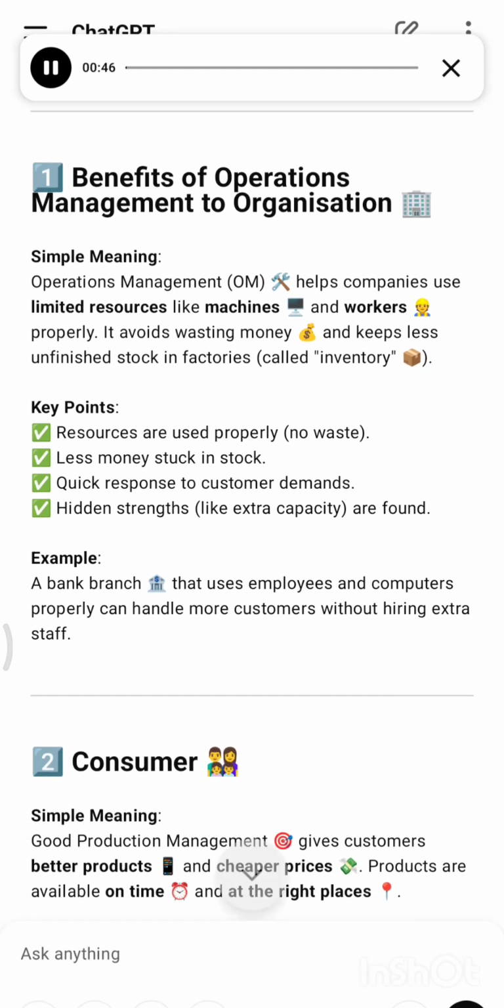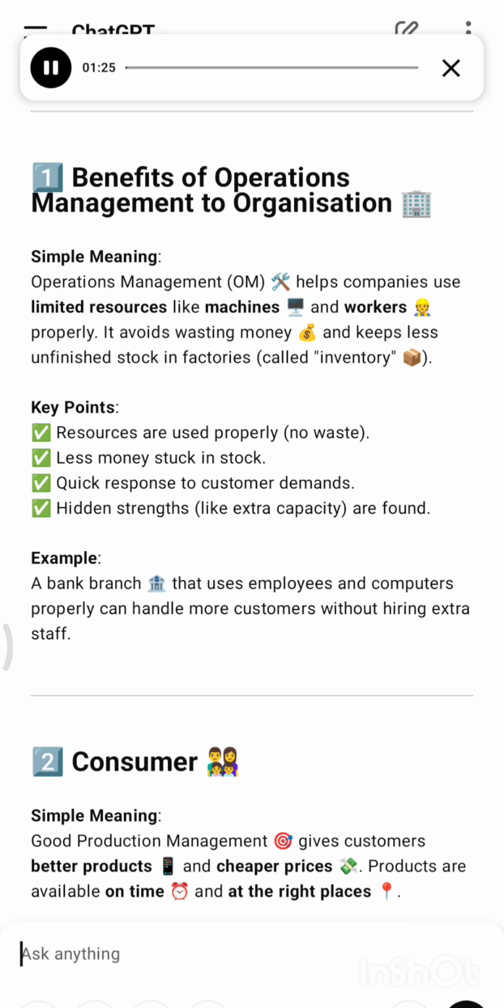Number 1, benefits of operations management to organization. Simple meaning, operations management helps companies use limited resources like machines and workers properly. It avoids wasting money and keeps less unfinished stock in factories, called inventory. Key points: resources are used properly, no waste. Less money stuck in stock. Quick response to customer demands. Hidden strengths, like extra capacity, are found. Example, a bank branch that uses employees and computers properly can handle more customers without hiring extra staff.